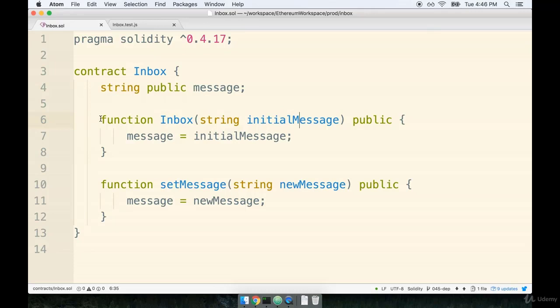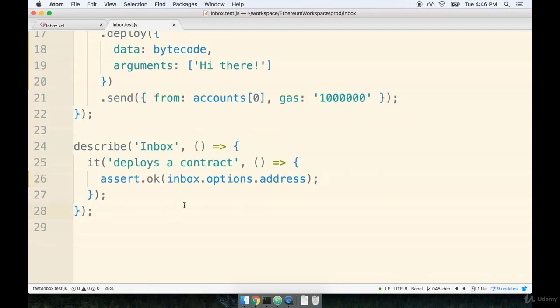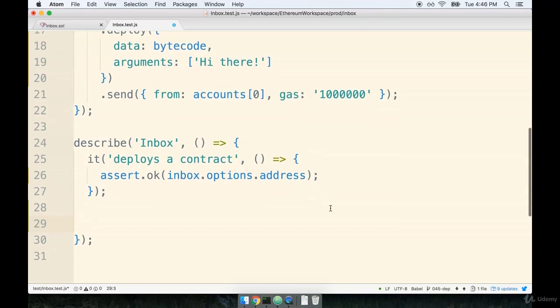In this video, we're going to write a test to make sure that when we deploy our inbox contract, we get some initial value for our message passed in. This is definitely going to be our first very real test. I know this has been a tremendous amount of buildup, but again, we're covering a lot of different topics here at the same time. We're talking about contracts and Web3 and the test network and Mocha. So even if it feels like we're going slow, honestly, it's probably for the best.